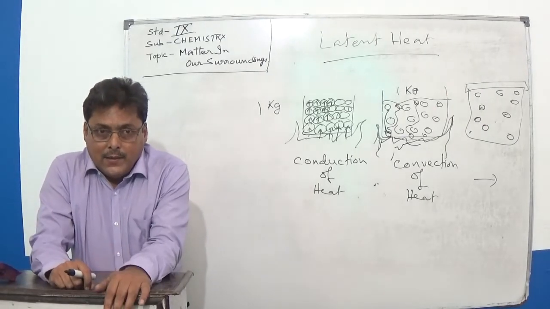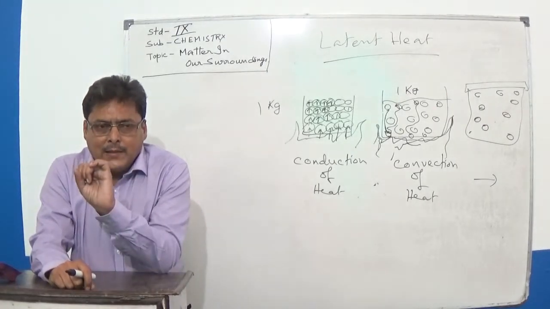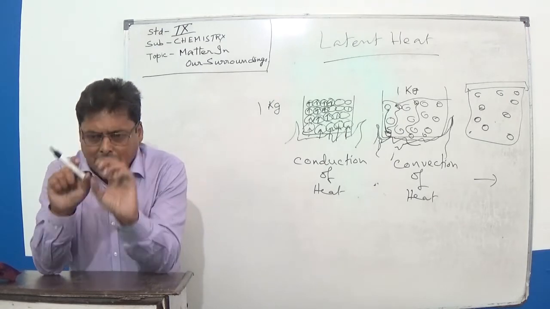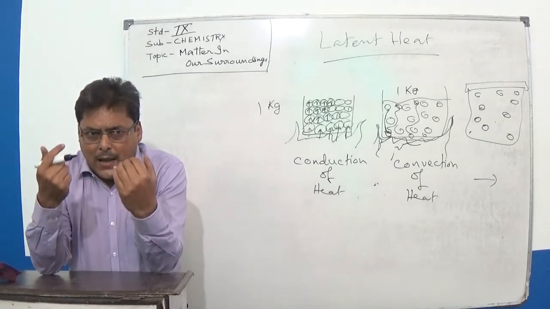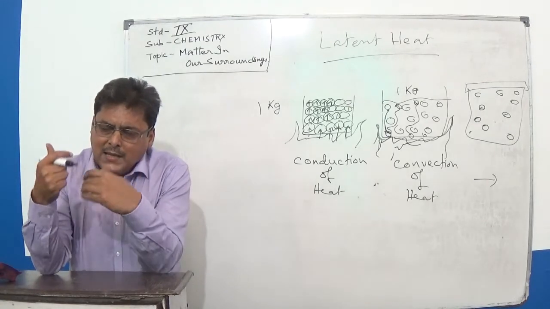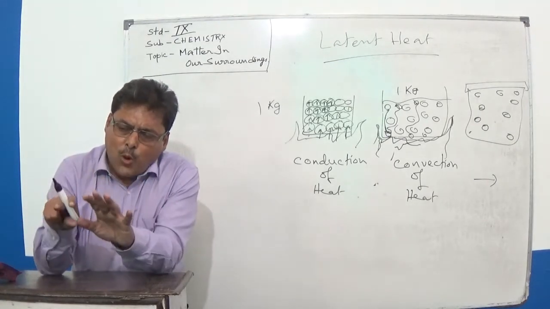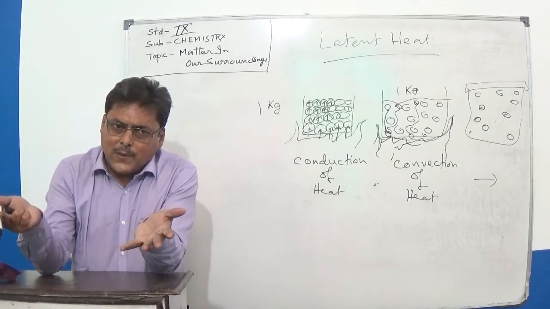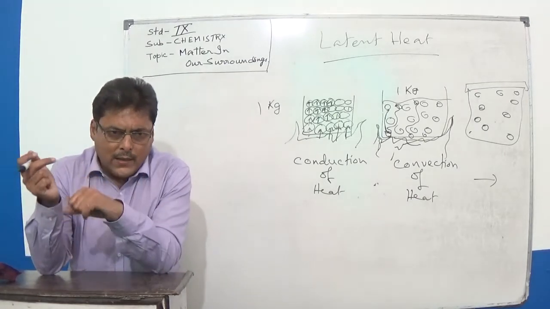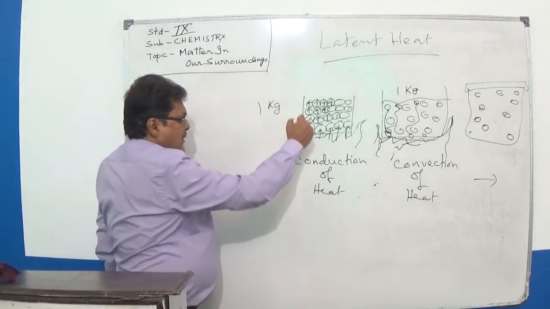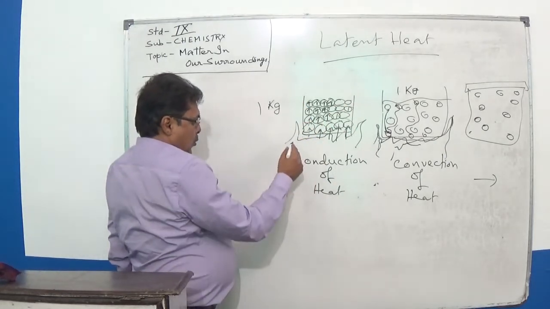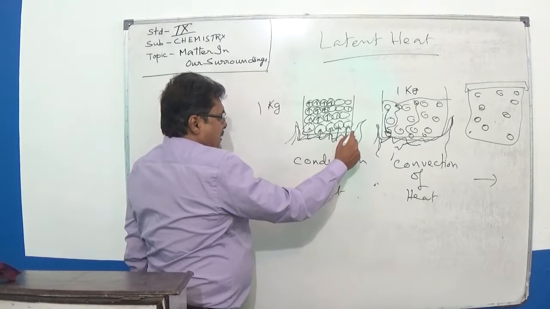Latent heat is the heat energy that is supplied to change the state of a substance, completely change the state of a substance. You see, there was 1 kg of ice, we began to heat it.